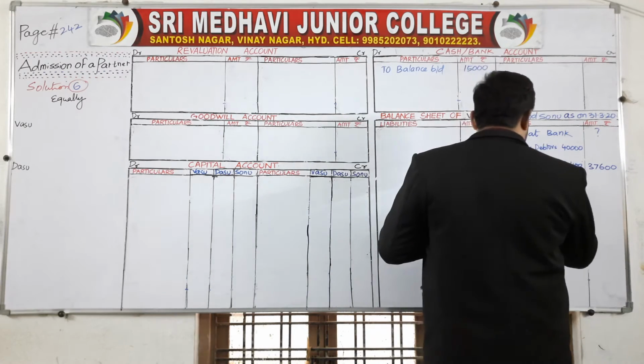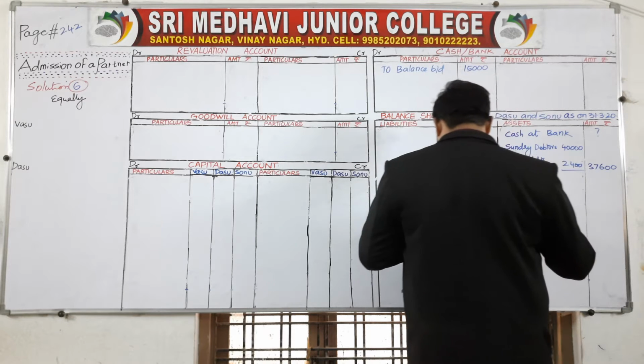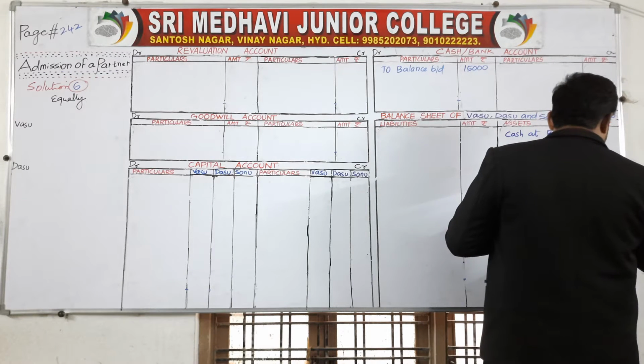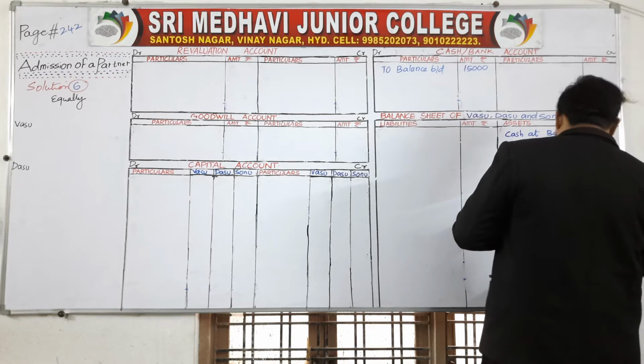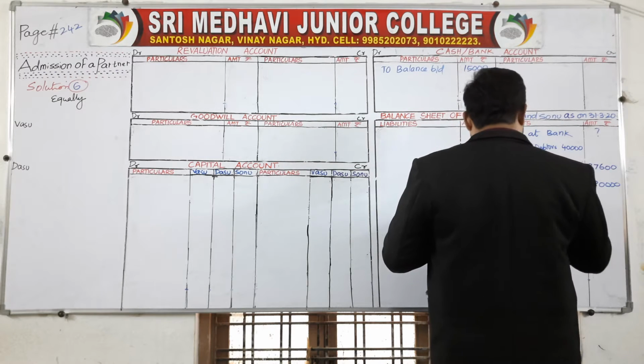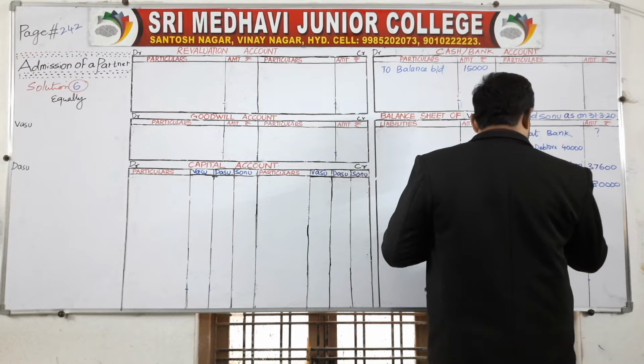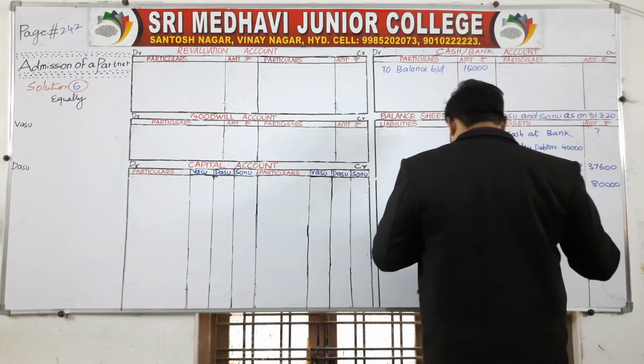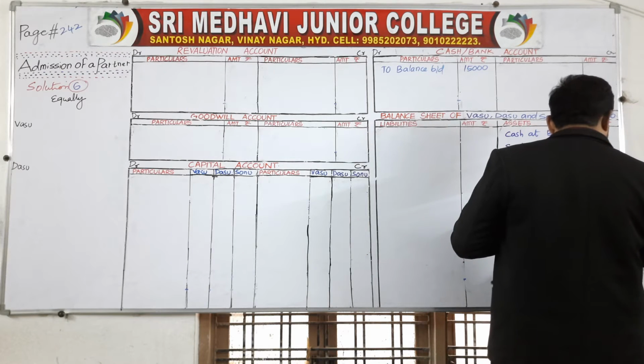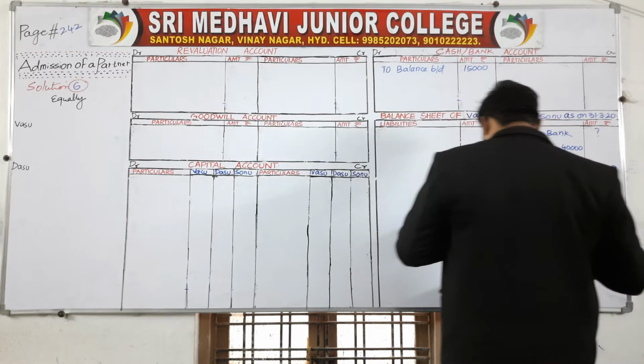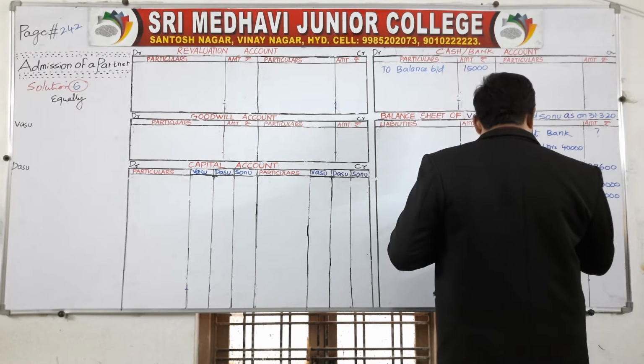Stock: no adjustment on stock. Stock is 80,000. Furniture, 10,000. Machinery, having adjustment on machinery.